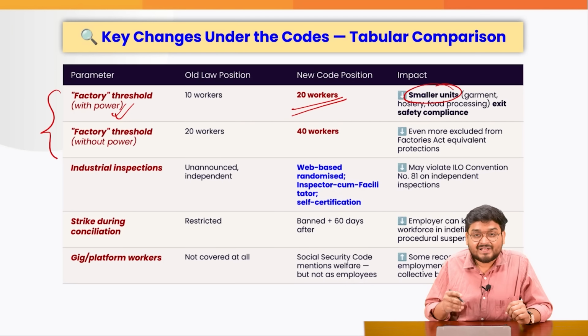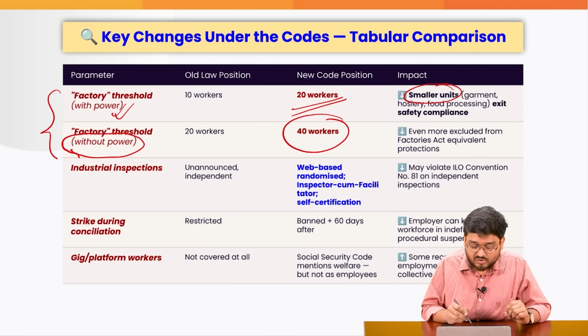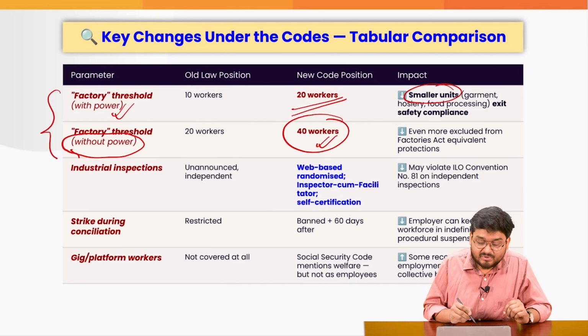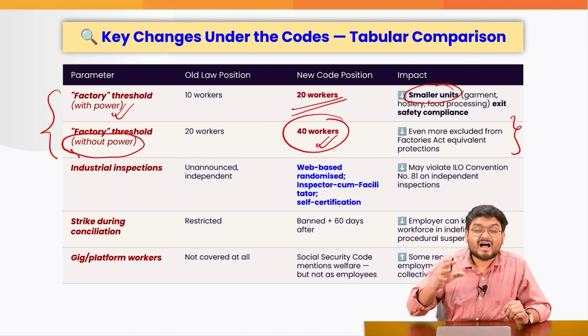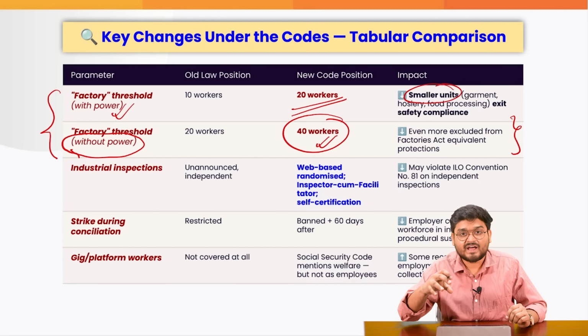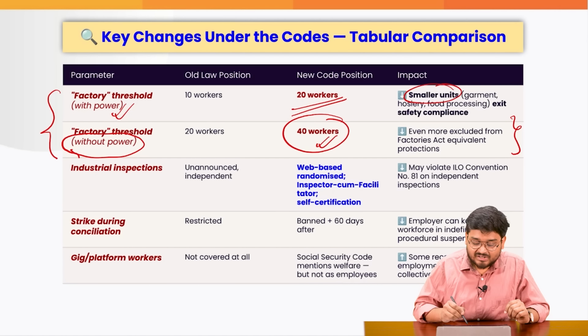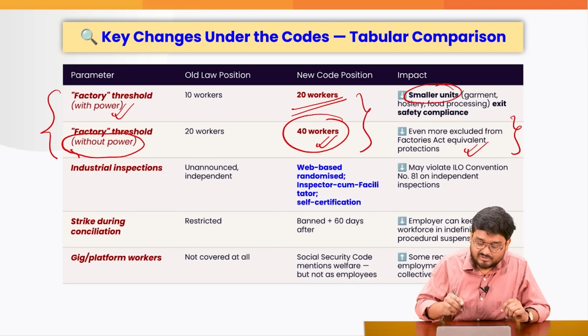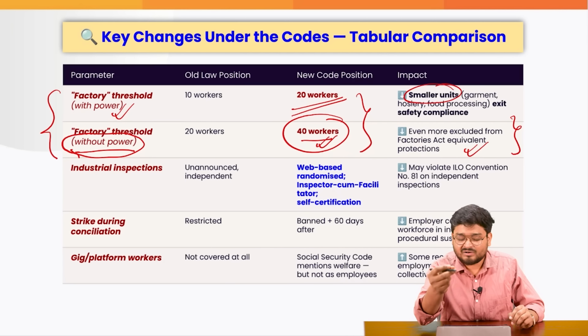With reference to the application of these codes, it has been understood that the factory has to be working without power, and a minimum of 40 workers has to be there in the factory to have this code enforced on those factories themselves. So you can understand that the working conditions under the Factory Act and equivalent provisions would only be enforced if there are more than 40 workers in factories which are working without formal mechanized power.